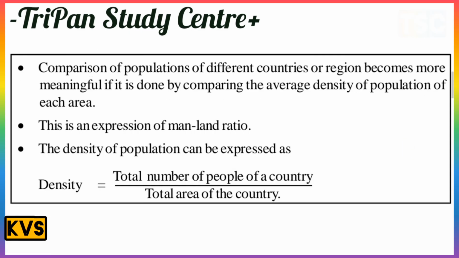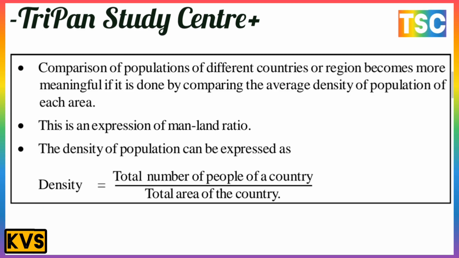This is an important note in this box. A comparison of population of different countries or regions becomes more meaningful if it is done by comparing the average density of population of each area. This is the expression of man-land ratio. The density of population can be expressed as density is equal to total number of people of the country upon total area of the country. That is called density.